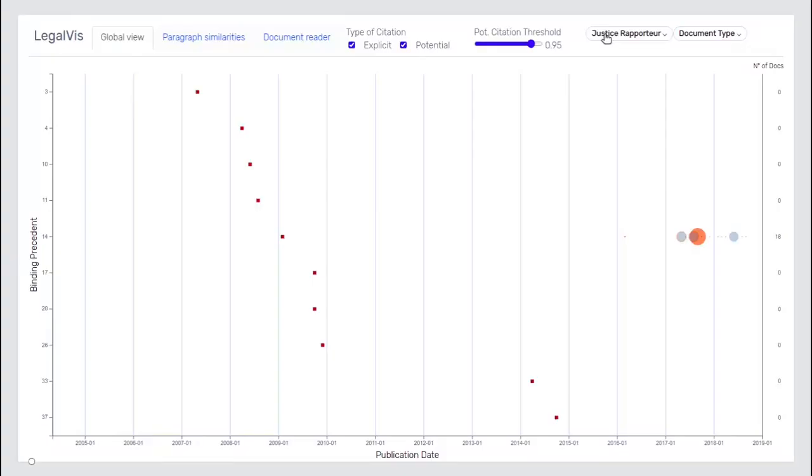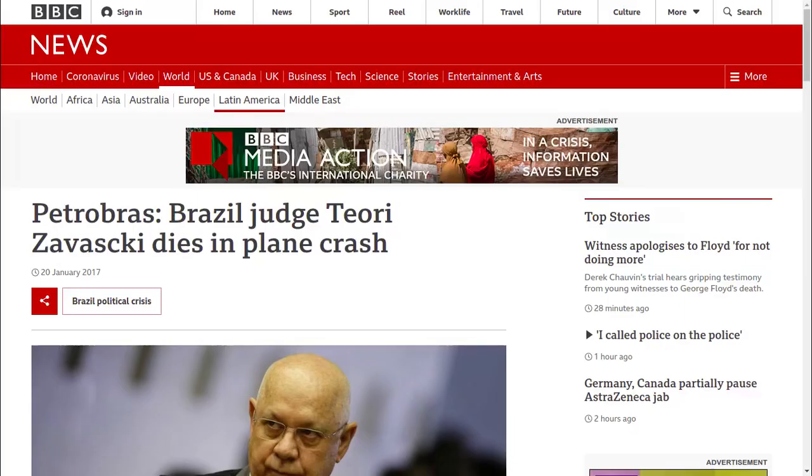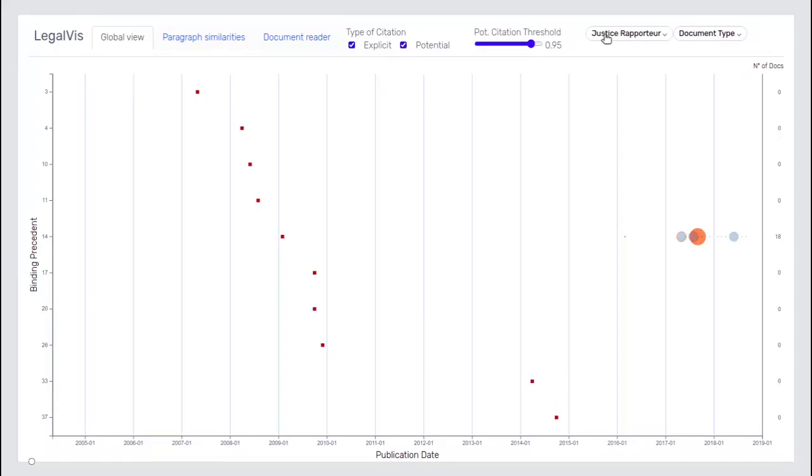Several of Zavascki's decisions, therefore, were related to Lava Jato. He passed away in January 2017, and Fachin was selected to be responsible for the Lava Jato processes from that moment on. We want to find out if there may exist a relation between decisions from Zavascki and Fachin connected to Lava Jato.